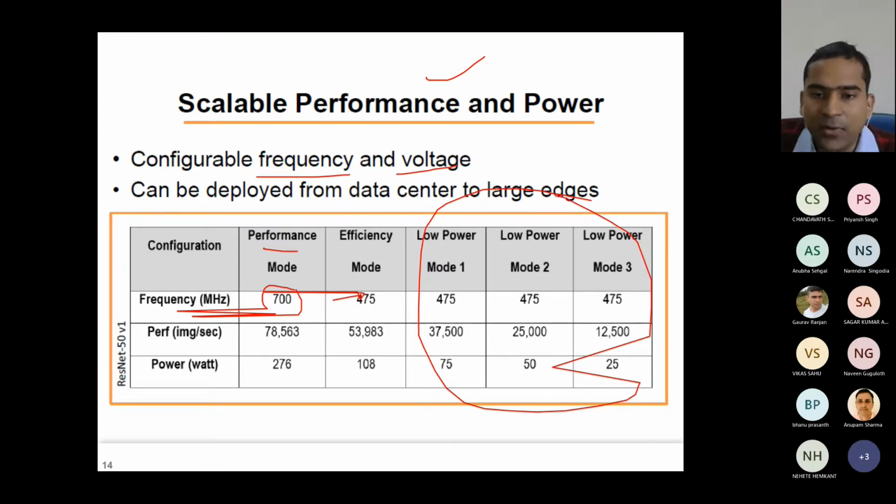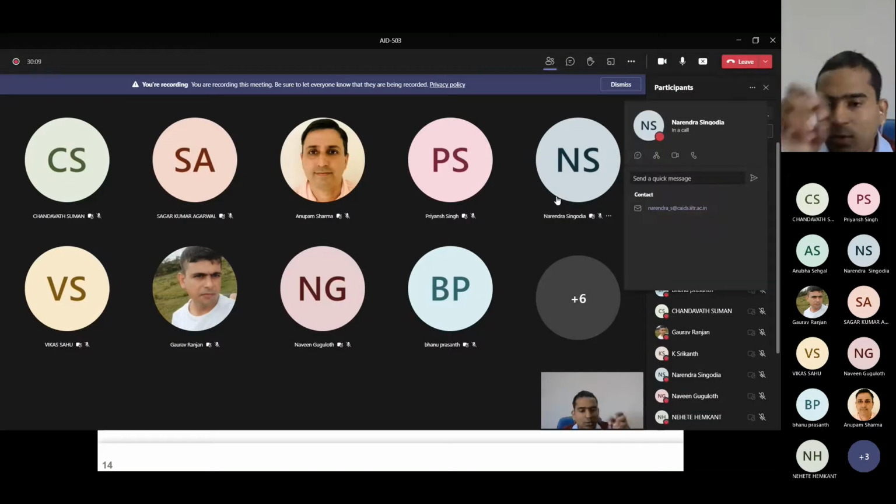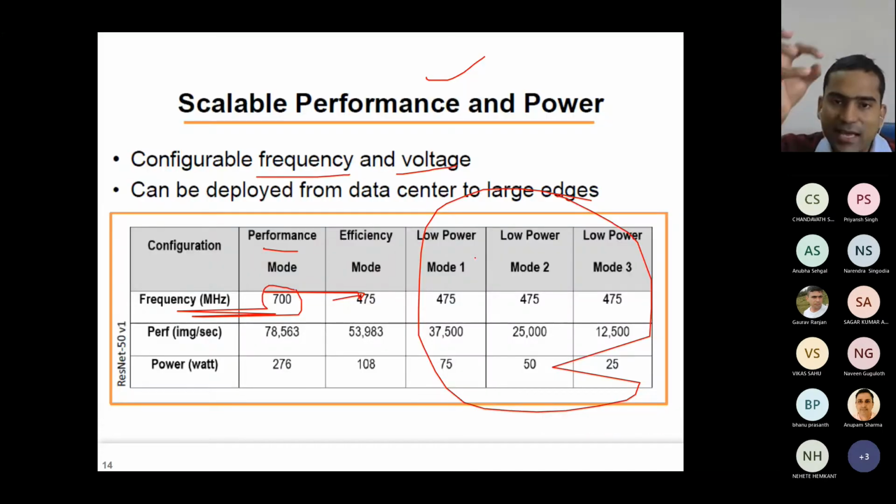Fine, you understand the point, right? I mean, they have shown that we can reduce the frequency from this to this. But what voltage they reduce to, they have not shown. But definitely, this low power mode means they are also reducing the voltage. Between this and this, you are reducing the voltage. That's why the performance is coming down, and that's why the power is also coming down.